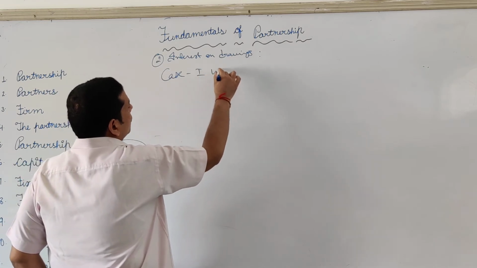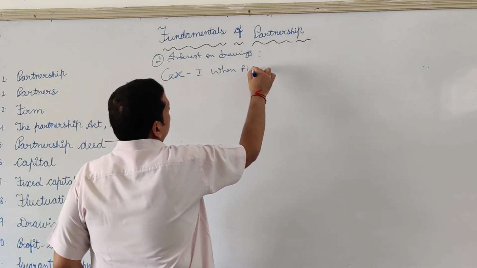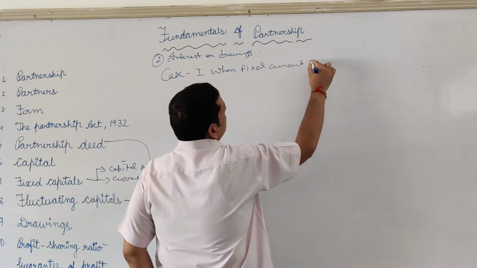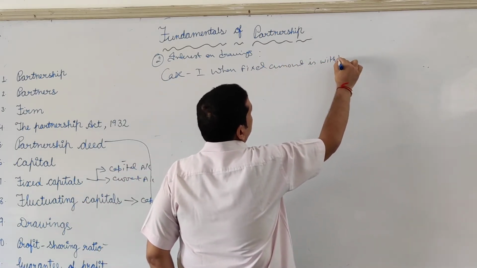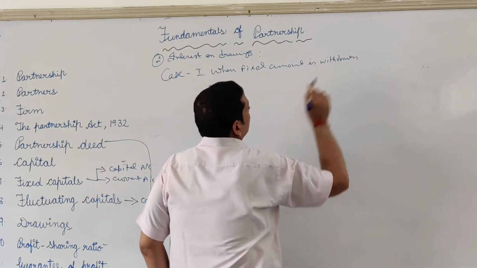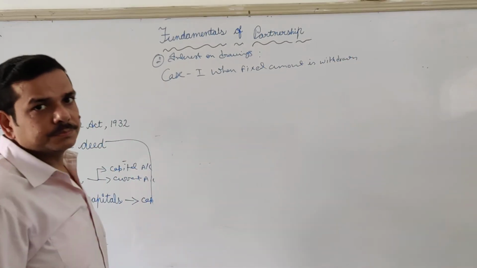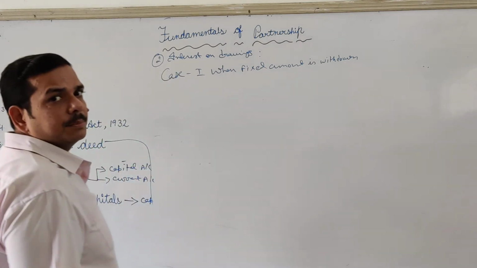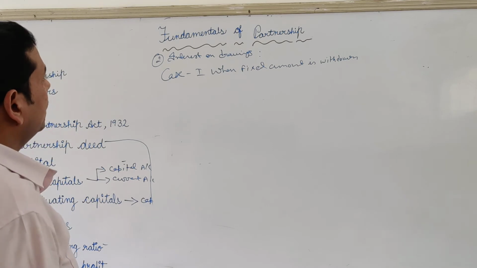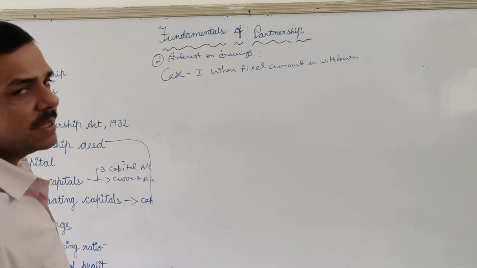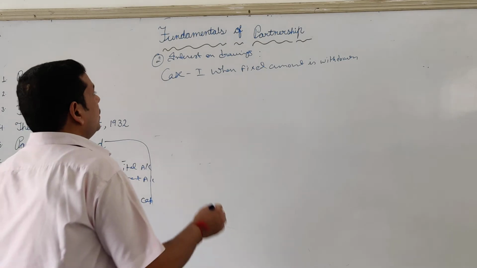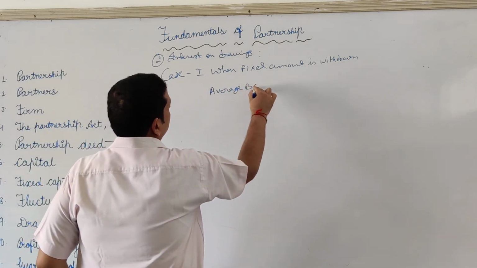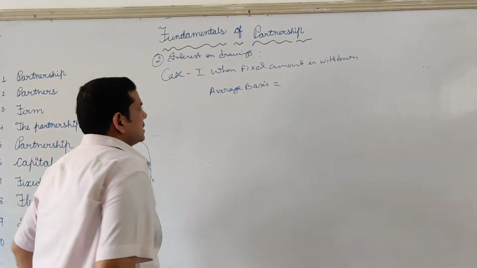Case 1: a fixed amount is withdrawn on the beginning of every month. When a fixed amount is withdrawn in the beginning of every month, in that case interest is payable on average basis. How is interest payable on average basis? Now, what is average basis?